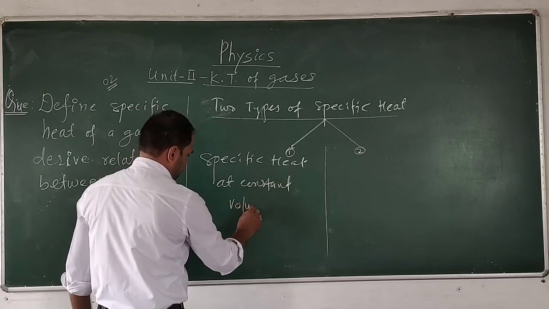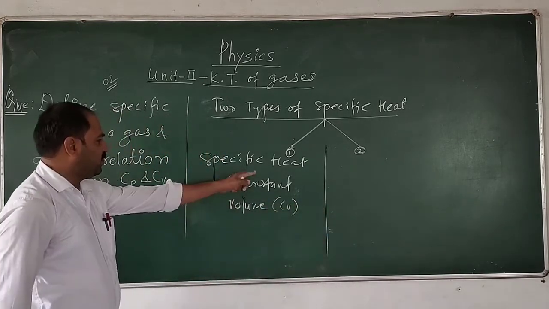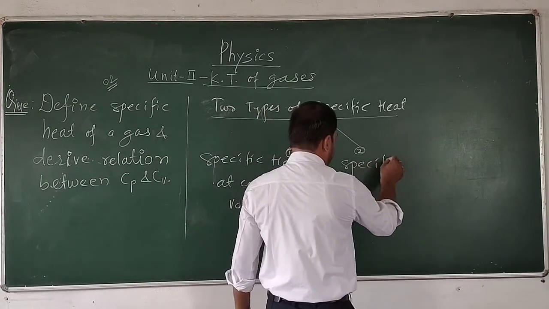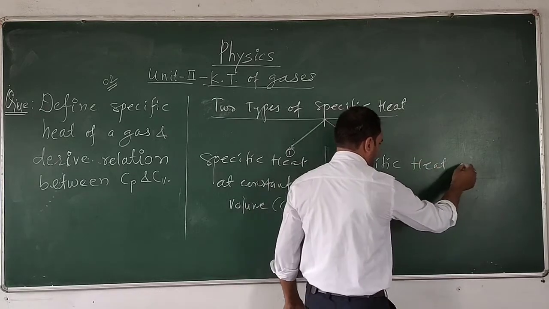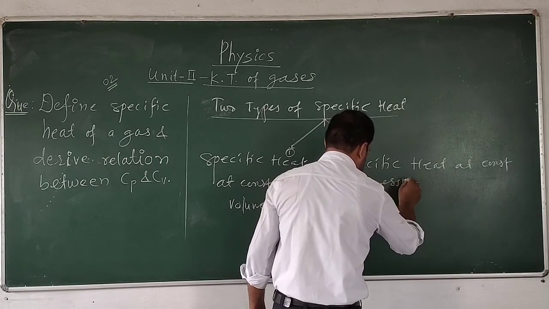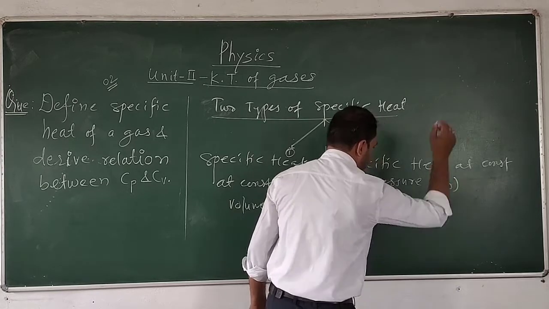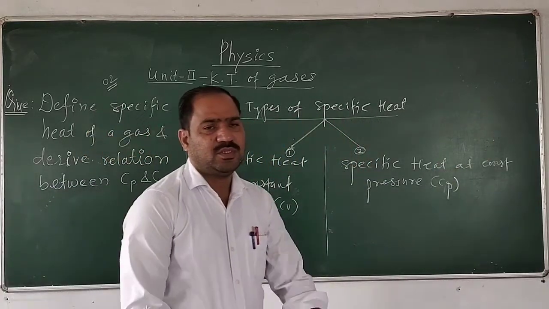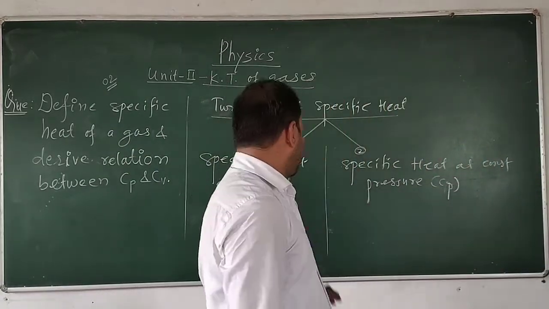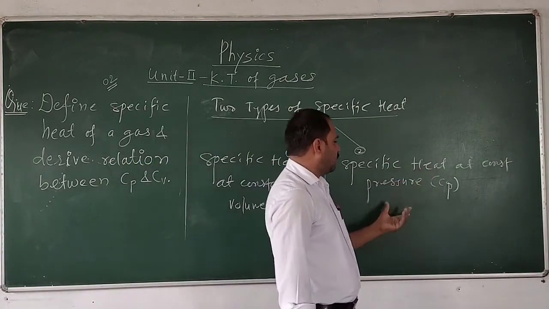At constant volume, and this is denoted by CV, meaning specific heat at constant volume. The second type is the specific heat at constant pressure, and it is denoted by Cp. So the specific heat is of two types: first, the specific heat at a constant volume, and second, the specific heat at a constant pressure.